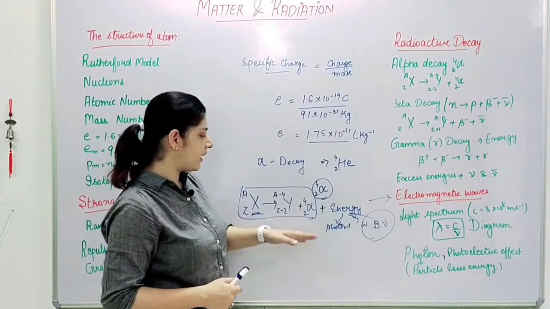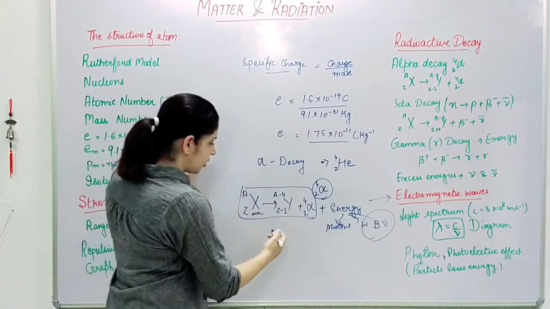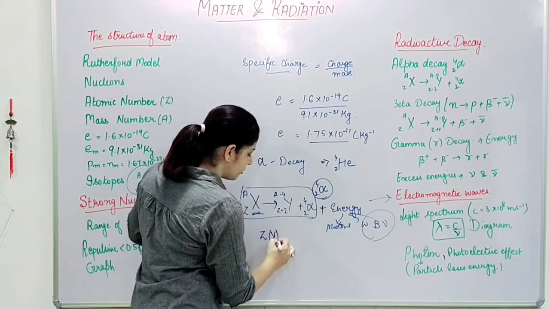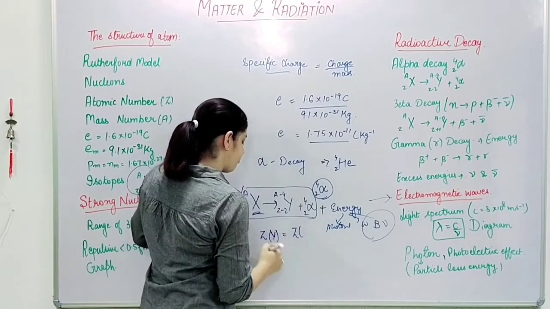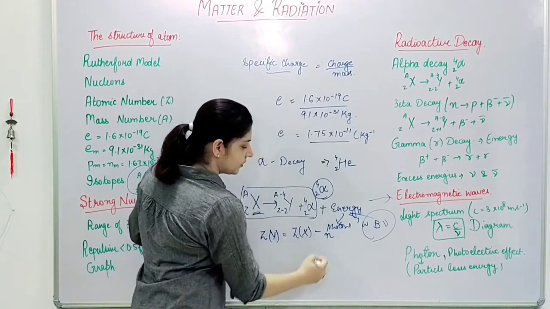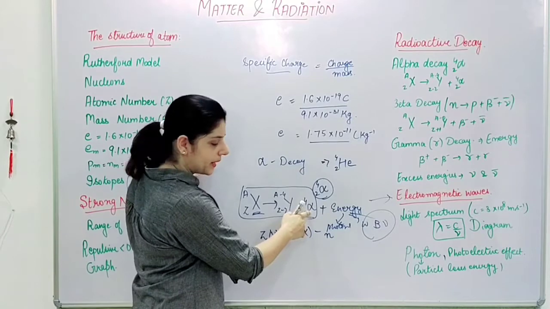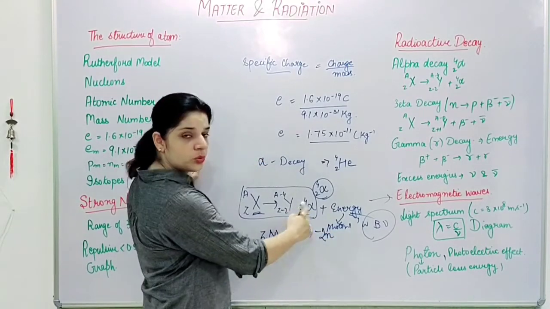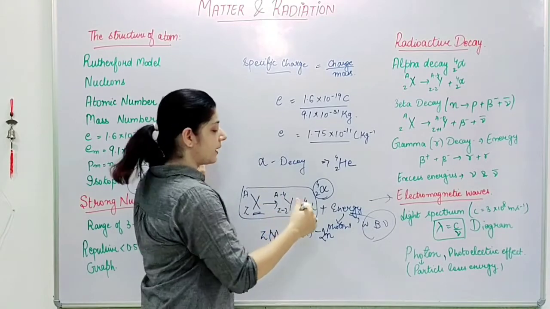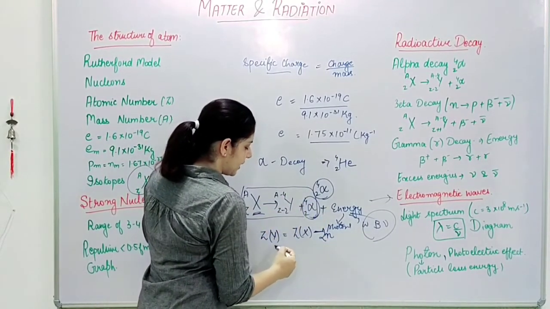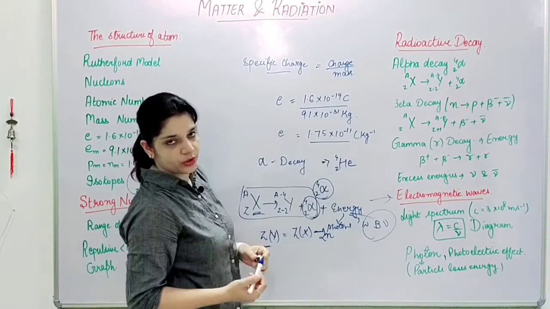The atomic number Z of the daughter nuclei will be the atomic number of the parent nuclei minus 2n, because each alpha particle carries 2 atomic number, and you get the atomic number of the daughter nuclei.